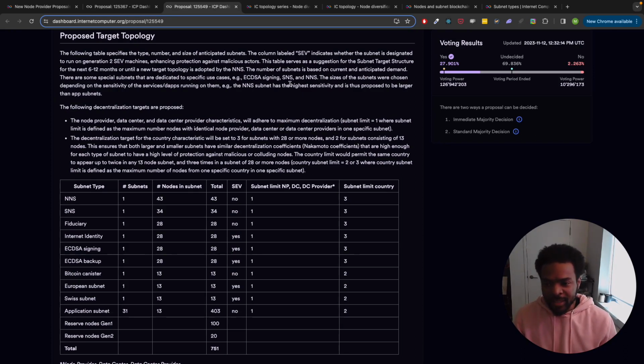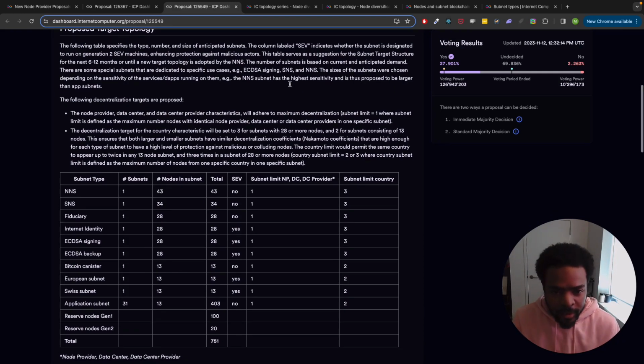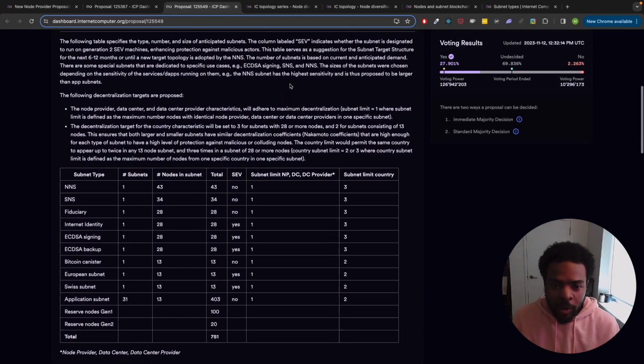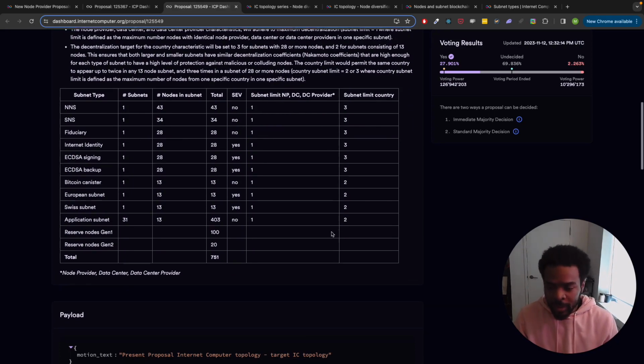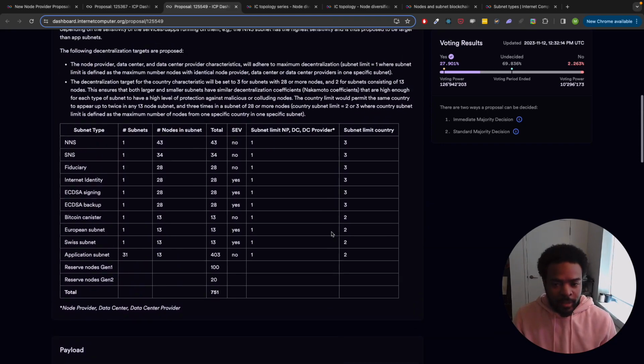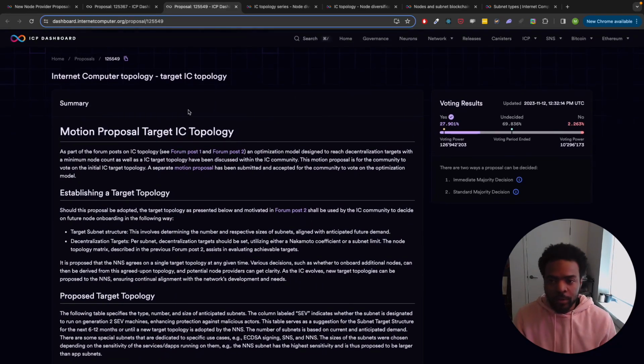Like if they started the process in December before the target was met, I think they'll still be able to become node providers. And we see the table that we've been seeing with 2 additional columns indicating the subnet limits. So these are the proposals that were actually submitted on the network and accepted by the community.